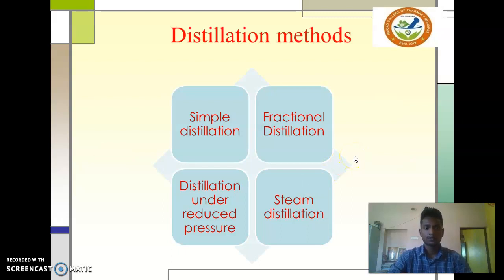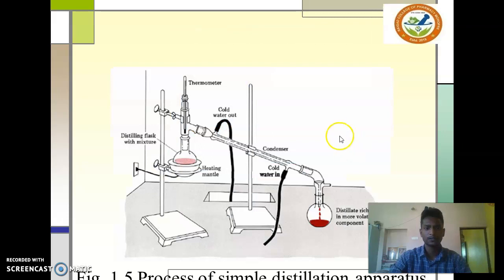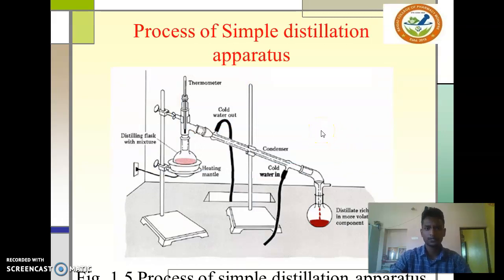Distillation methods: first, simple distillation, then fractional distillation, third, distillation under reduced pressure, and last, steam distillation. This is the diagrammatic representation of simple distillation, using a round bottom flask, a condenser and a collector, heated by a sand bath or water bath, or directly by flame. Then vapors are formed and transferred to the condenser.